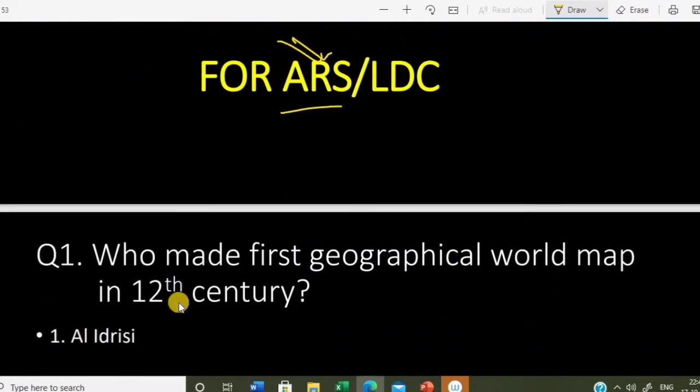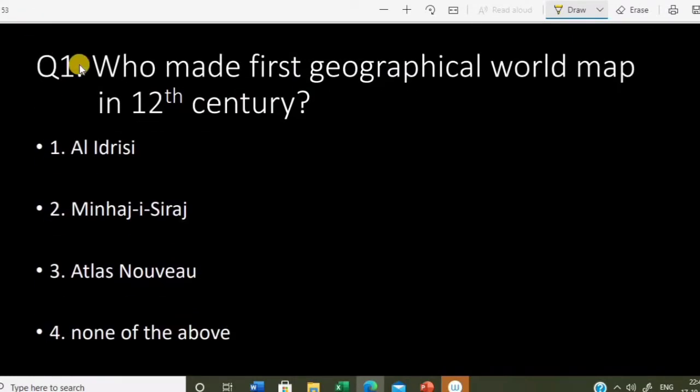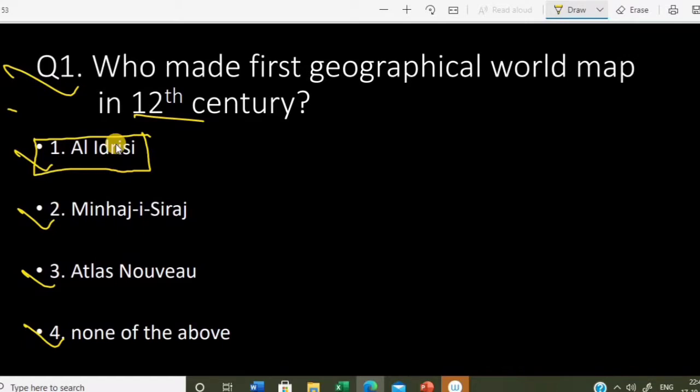Question number 1: who made the first geographical world map in the 12th century? Who was the person? Al-Idrisi, Minhaj Siraj, Atlas Novio, none of the above. Which one is true? The correct answer is Al-Idrisi. In the 12th century he made the first geographical world map, but there was not much information in this map. Al-Idrisi was the first to make a geographical world map.